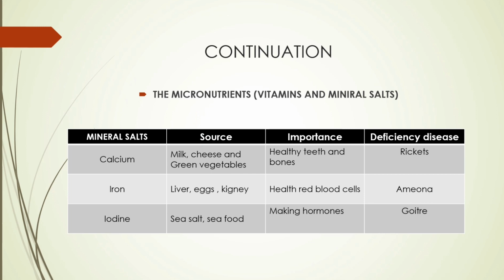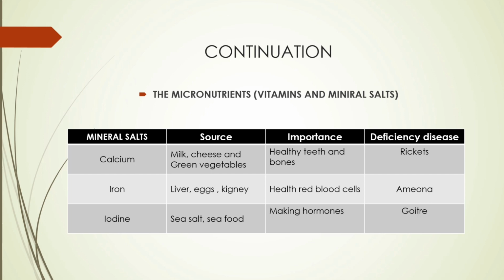Okay, we start with calcium. The source of calcium: milk, cheese, and green vegetables. Importance: healthy teeth and bones. Deficiency: you end up suffering from a disease called rickets.